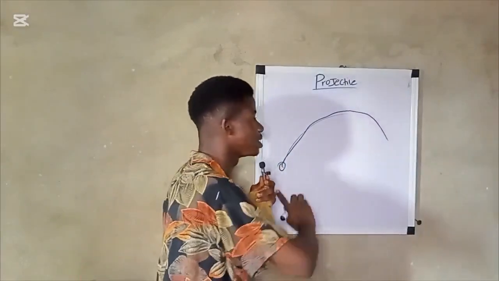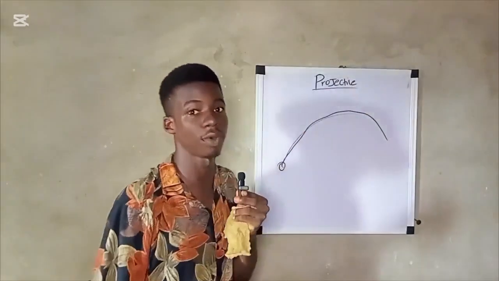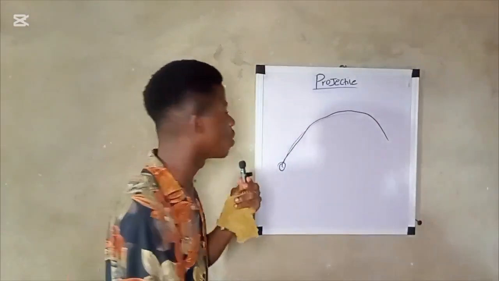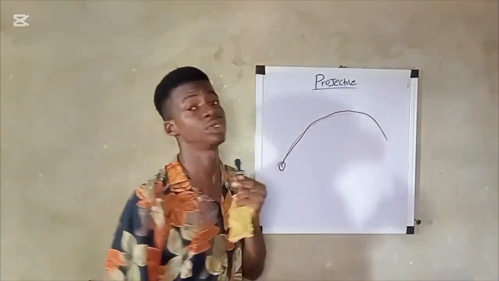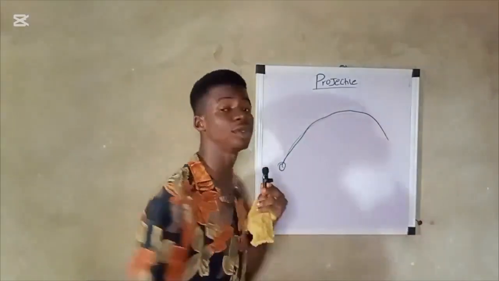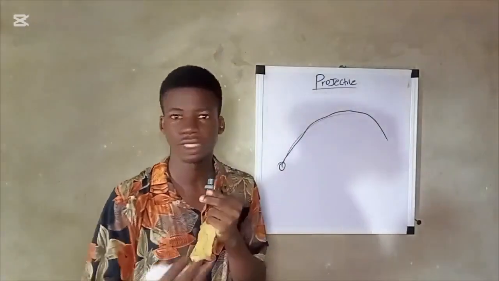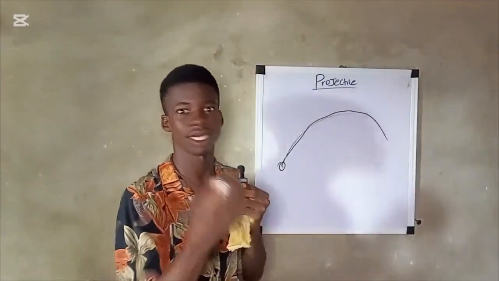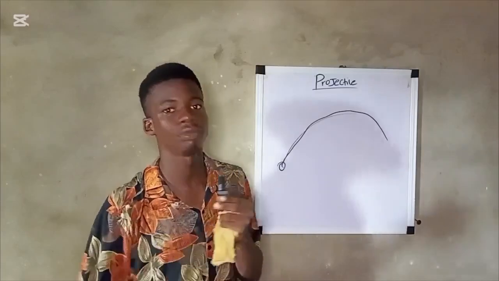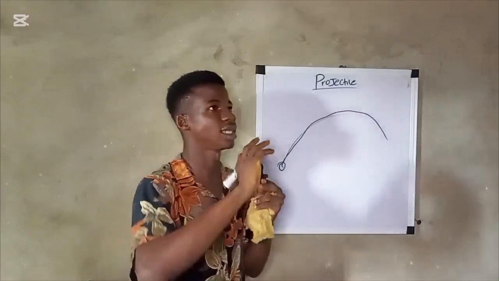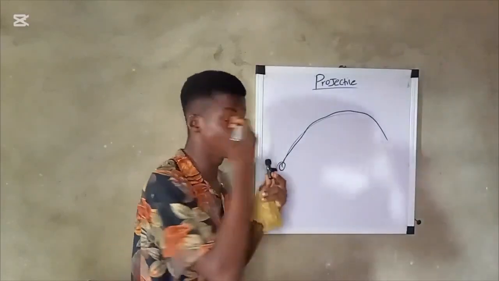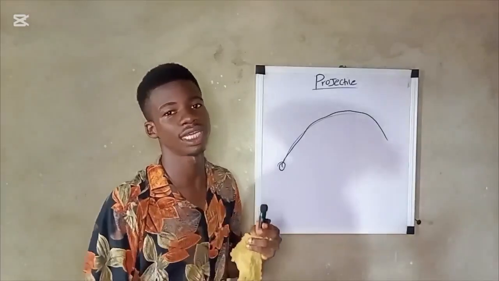A projectile is just a body that you launch into the air or space and allow to move on its own under the influence of gravity or air resistance. Such a body is known to be what? A projectile. So that is the meaning of projectile. Projectile is just a body. It can be this marker, this mic, or any object. Once you throw that object and allow it to move on its own, such an object is known to be a projectile.